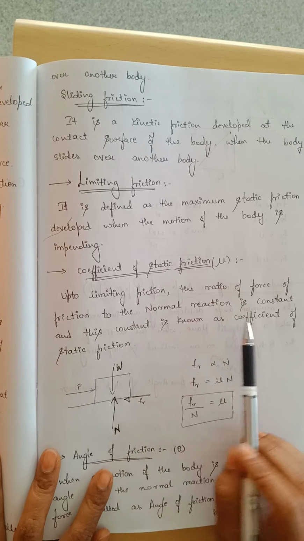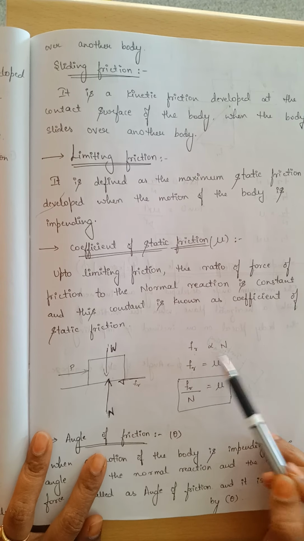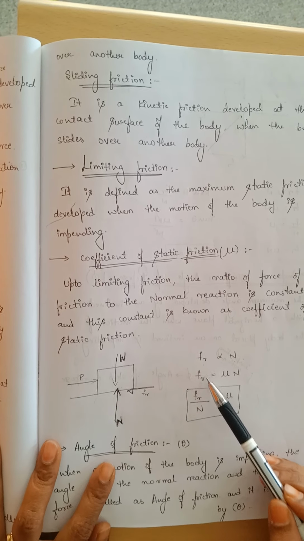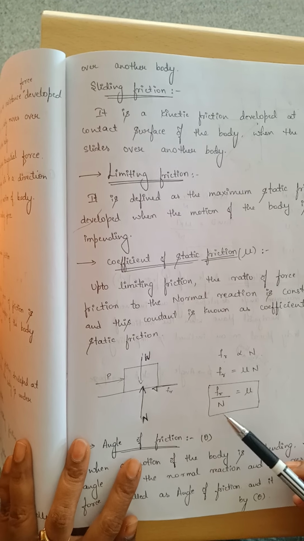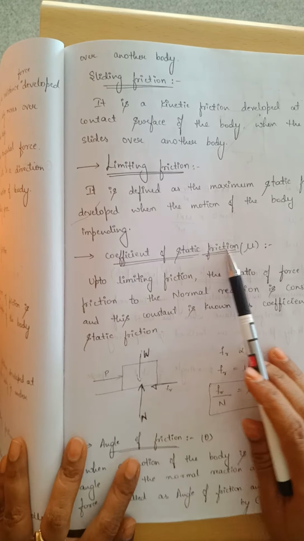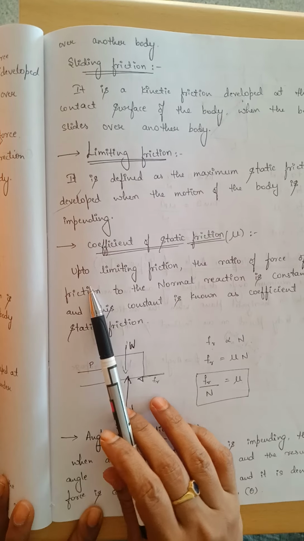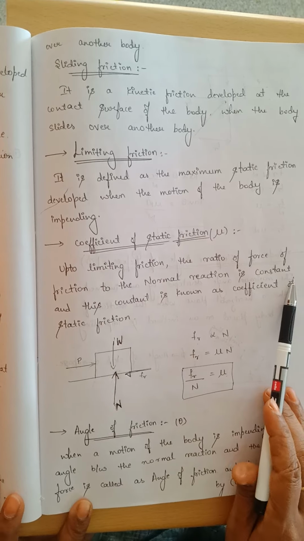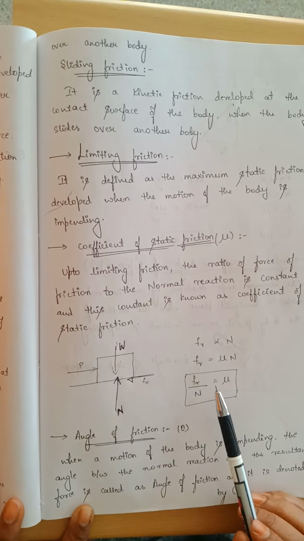So up to limiting friction, the ratio of force of friction to the normal reaction is constant. Fr is directly proportional to N, and Fr is equal to mu into N. Fr by N is equal to mu. The ratio of force of friction to the normal reaction is constant, and this constant is known as coefficient of static friction, which is denoted by mu.